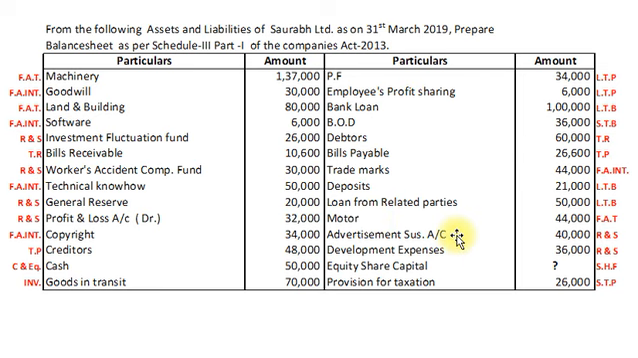Advertisement suspense account will be recorded under shareholders fund as a reserve and surplus, but will be deducted from the total of reserve and surplus, because advertisement suspense account is our fictitious asset. Same way, development expense, as it is a fictitious asset, will be deducted from reserve and surplus like advertisement suspense account.